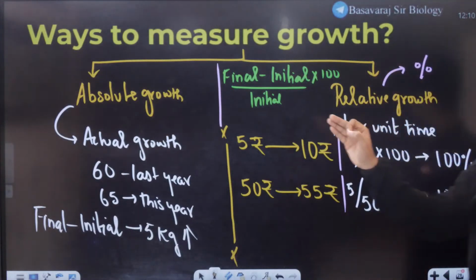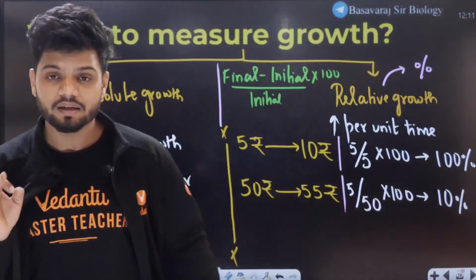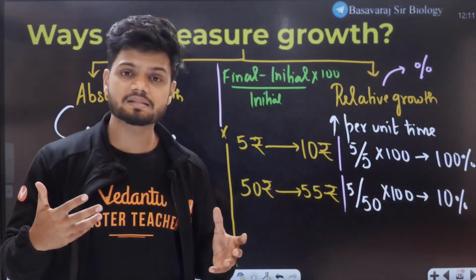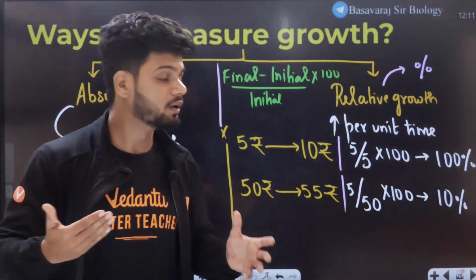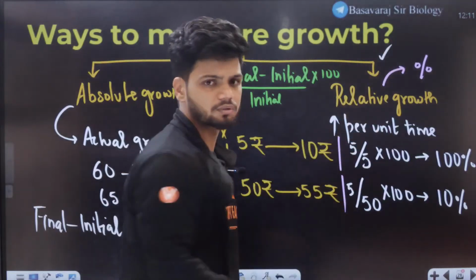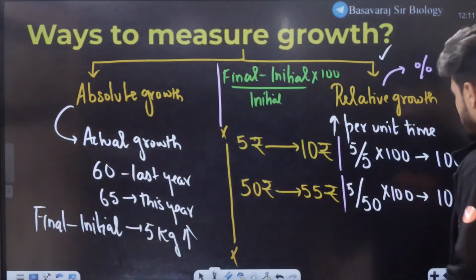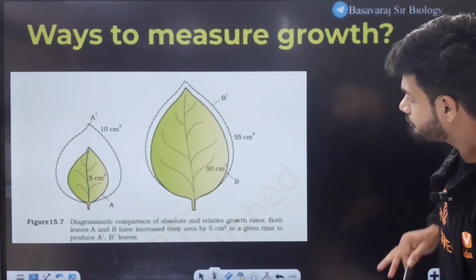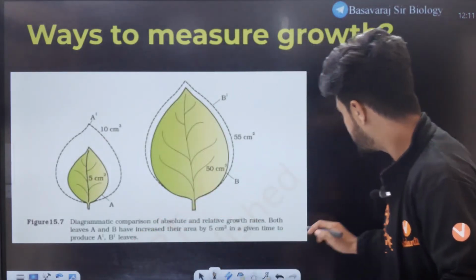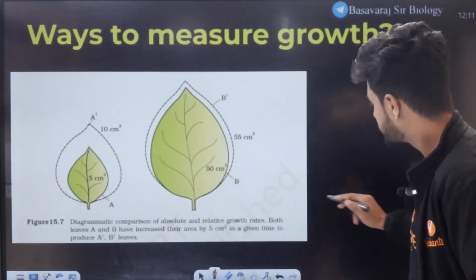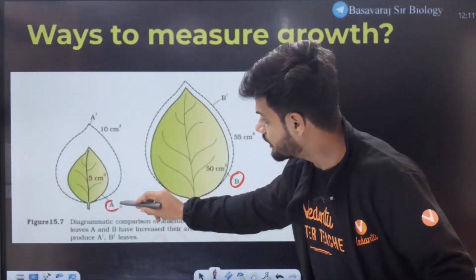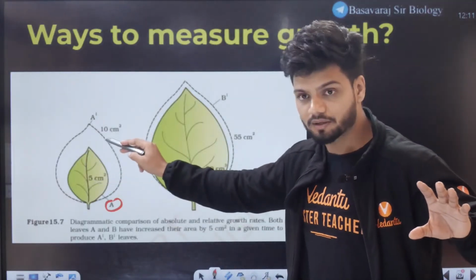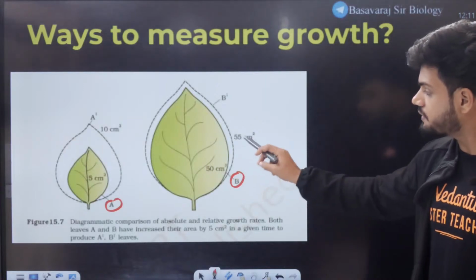When we talk about plant growth, when I say increase in surface area of a leaf, we always use relative growth. Let me show you. This is the example given in your NCERT. Here we have leaf A and leaf B. All of you can see that? Just like the previous example, 5 centimeter to 10 centimeter, 50 centimeter to 55 centimeter.